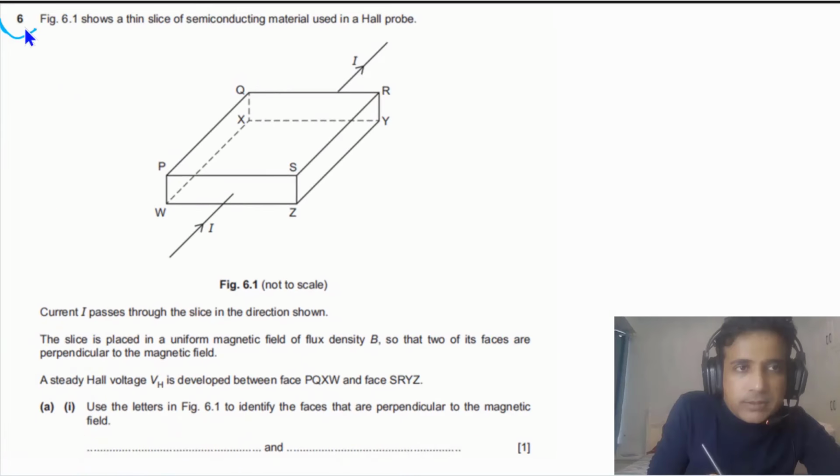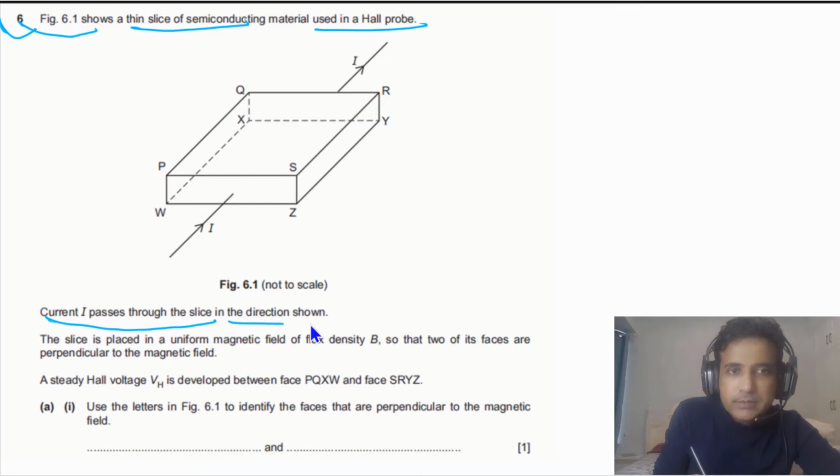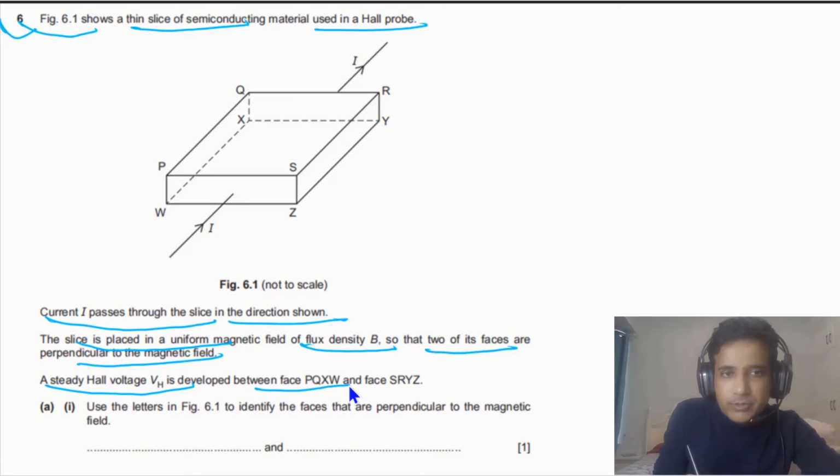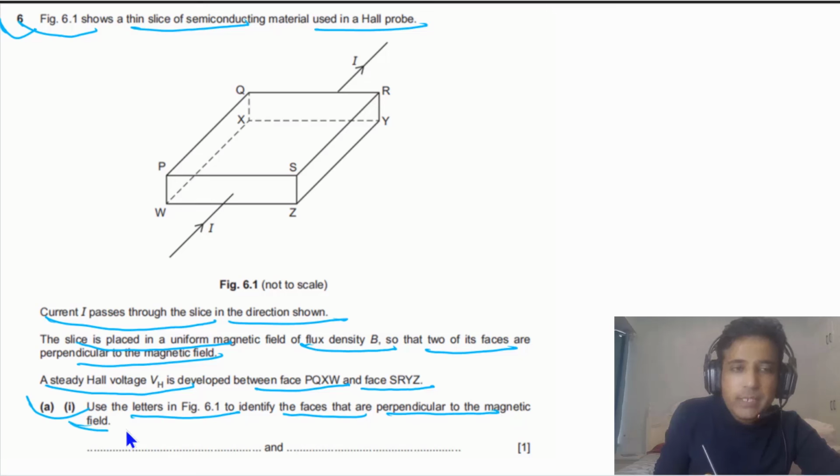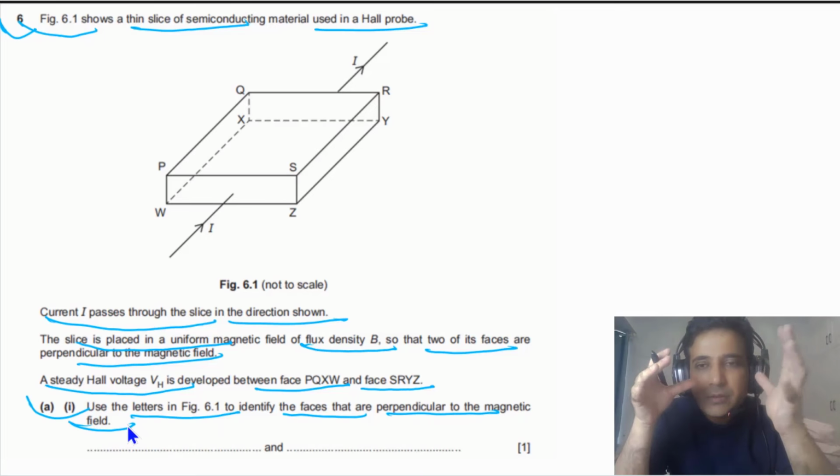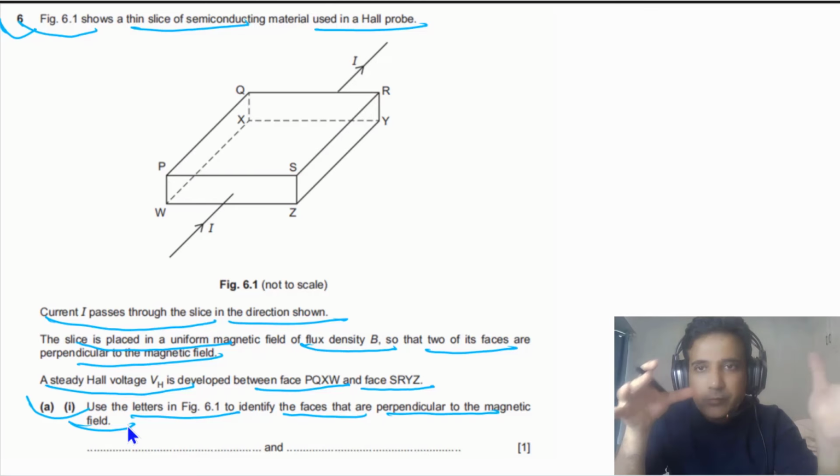For question number 6, it is given to us figure 6.1 shows a thin slice of semiconducting material used in a Hall probe. Current I passes through the slice in the direction shown. The slice is placed in a uniform magnetic field of flux density B, so that two of its faces are perpendicular to the magnetic field. A steady Hall voltage is developed between the faces PQXY and SRYZ. For part A1, use the letters in figure 6.1 to identify the faces that are perpendicular to the magnetic field. Means we need to find out the faces which are perpendicular to the magnetic field.